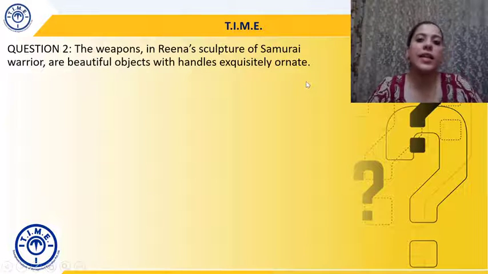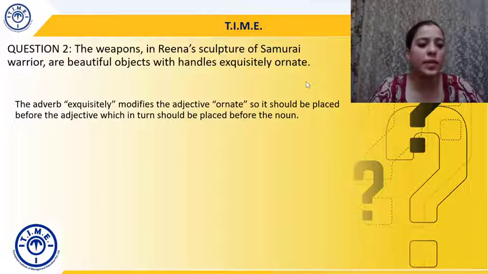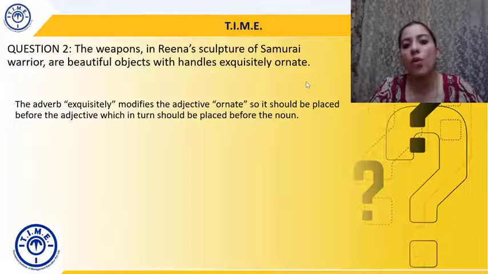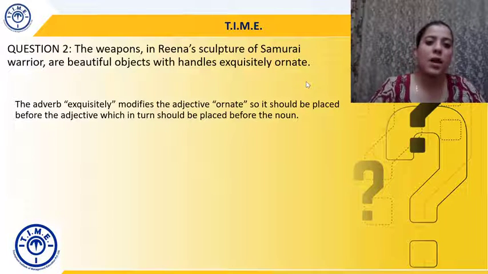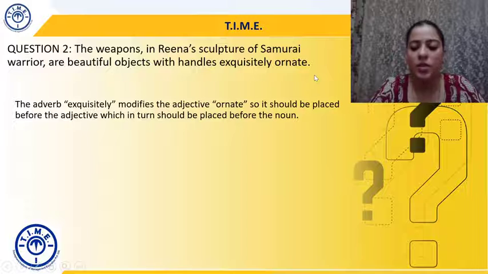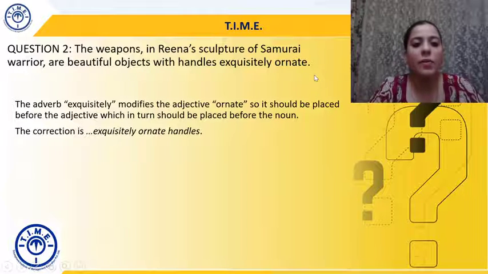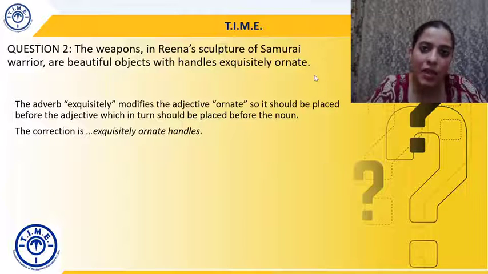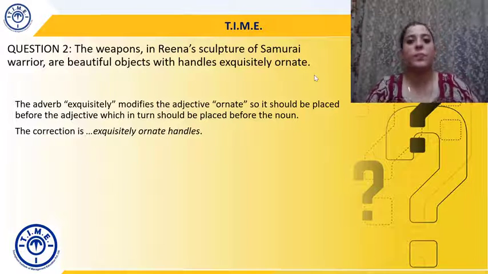So here the error is in the placement or sequencing. So the adverb exquisitely modifies the adjective ornate. So it should be placed before the adjective, which it is, but the adjective in turn is modifying the noun, so the noun should actually come after the adjective. Hence, the corrected statement will be the weapons in Rina's sculpture of samurai warrior are beautiful objects with exquisitely ornate handles.